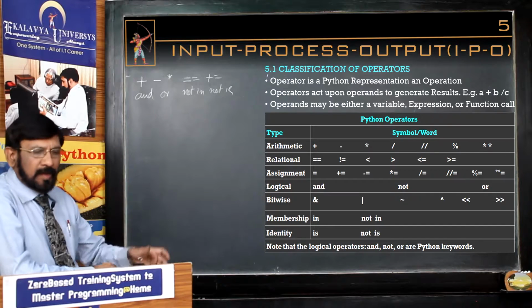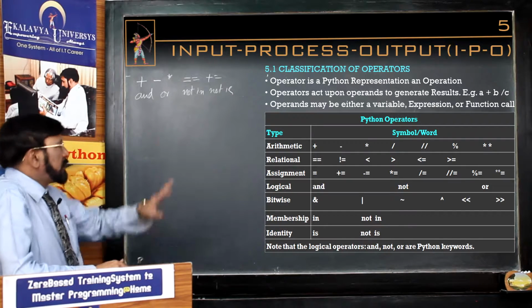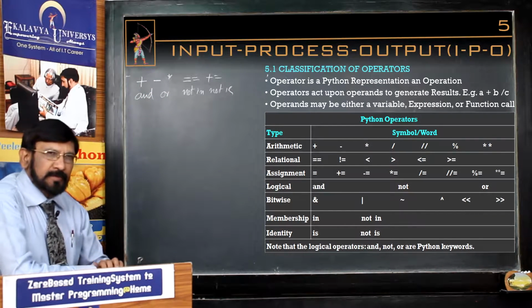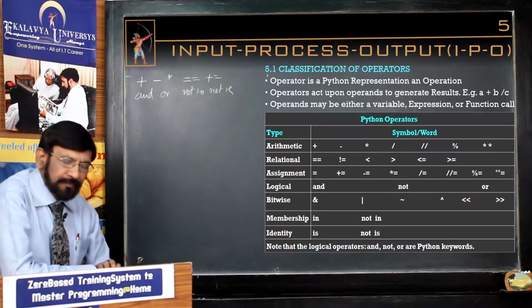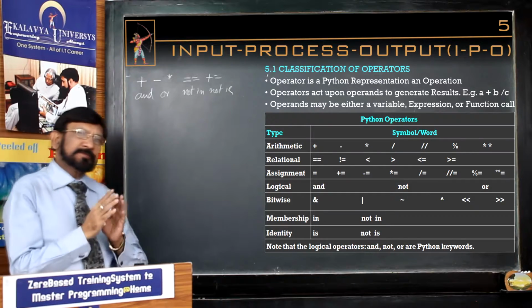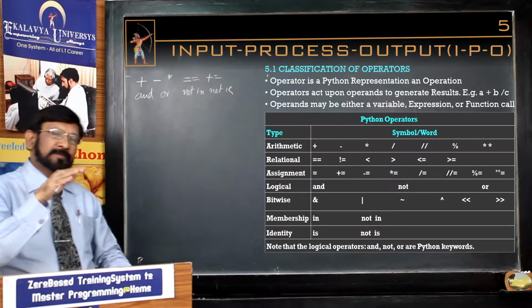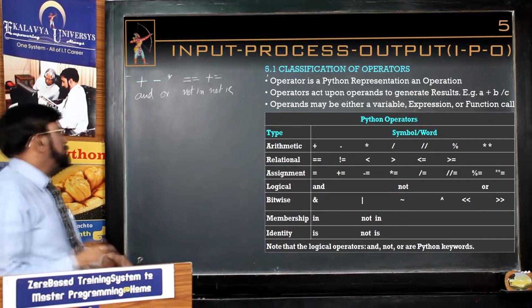So, around 34 operators are provided by Python, and these operators act upon operands to generate result.